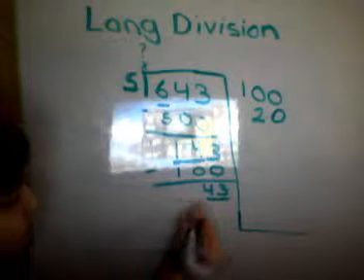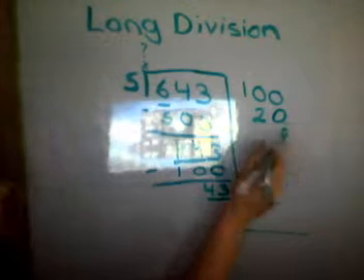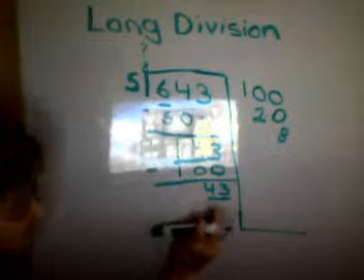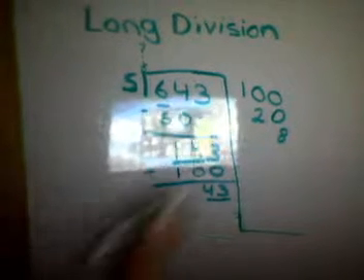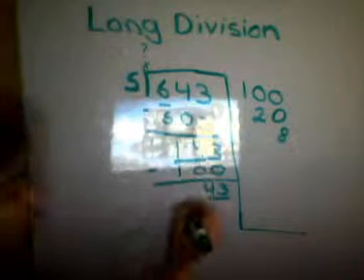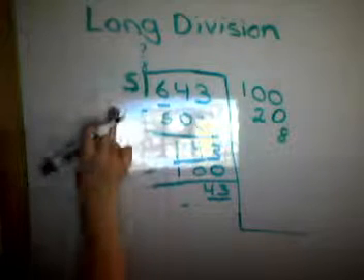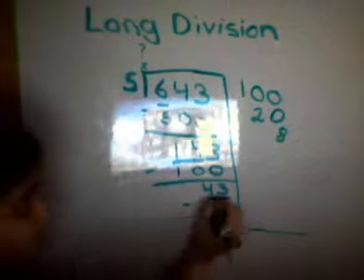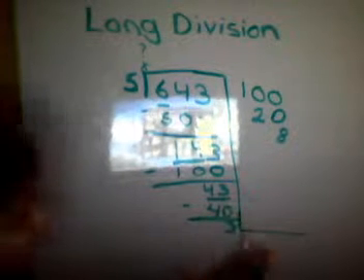And my answer would be an 8, because we didn't put any zeros because I used all my digits. Now you times it. 8 times 5 is 40. Put a 40 down. And you subtract it, 3.